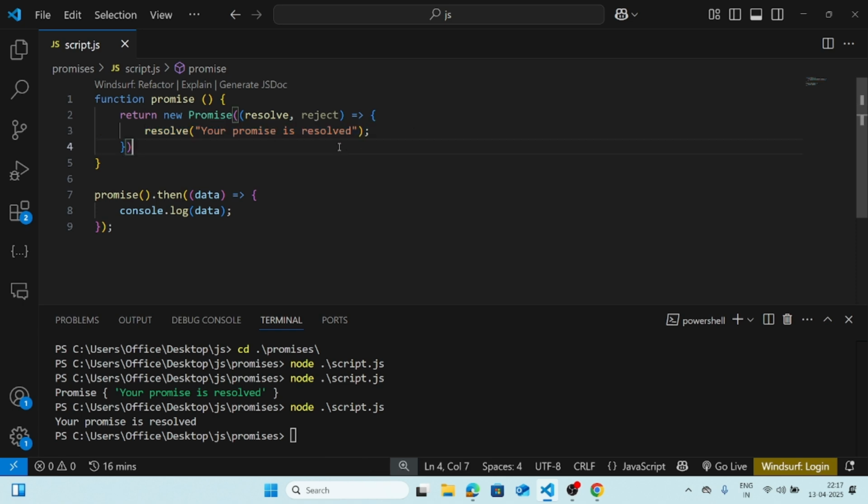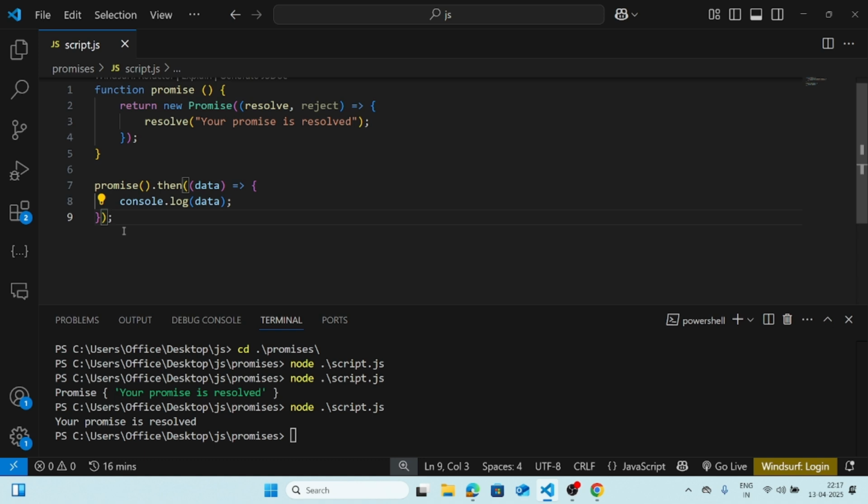Because here it is not like something asynchronous is happening where my system has to wait, or we have to do anything in the background. So while calling the function it got resolved automatically. Okay, so this is the resolve message that I am passing. What dot then does is, generally dot then handles the data after getting resolved.